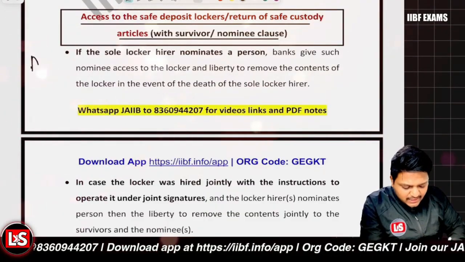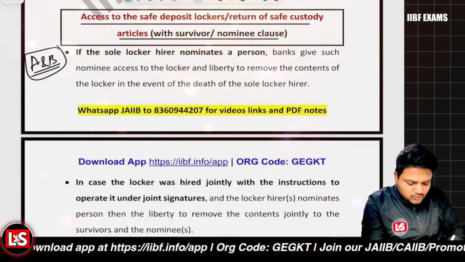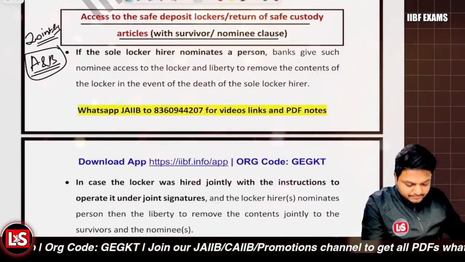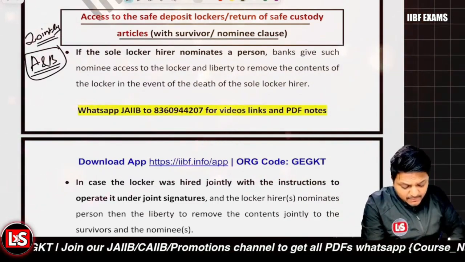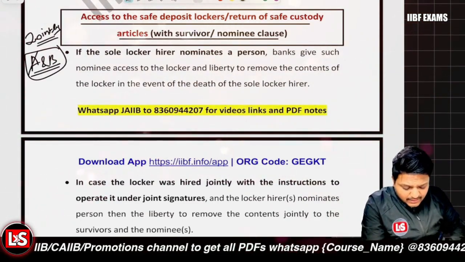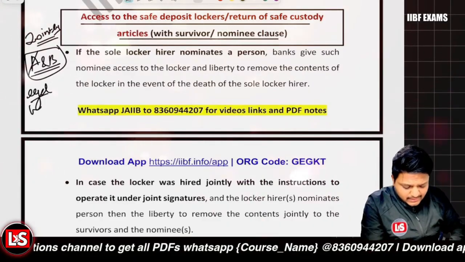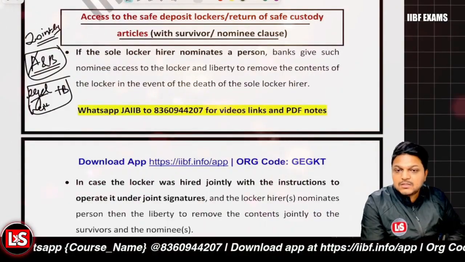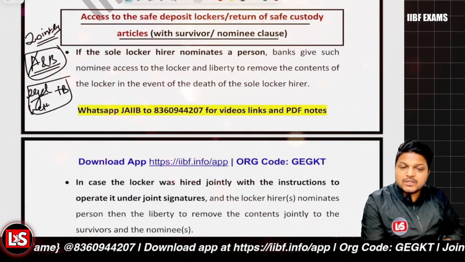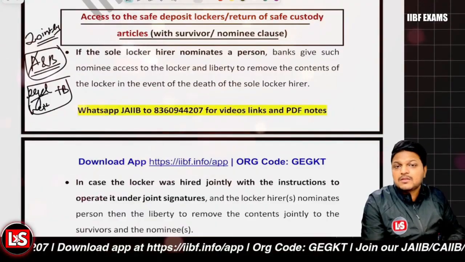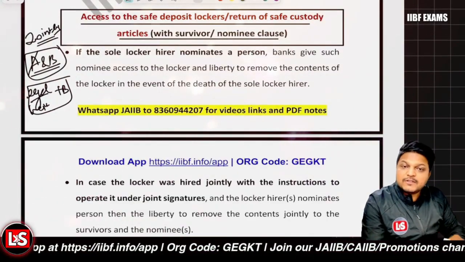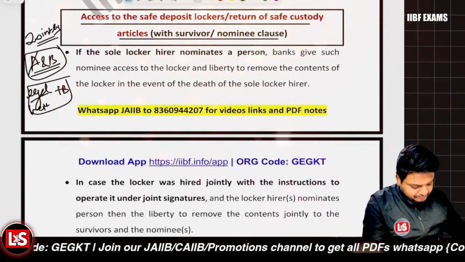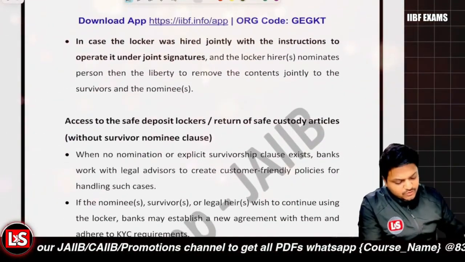So let's say persons A and B both were having a jointly operated locker. In that scenario, let's say person A dies. Now the legal heirs of person A and B can operate the locker jointly. But the legal heirs are to produce a succession certificate or letter of administration, and further they are to produce the death certificate and every other document which is required by the bank. Clear with it? Clear with it so far? So this is written over here.